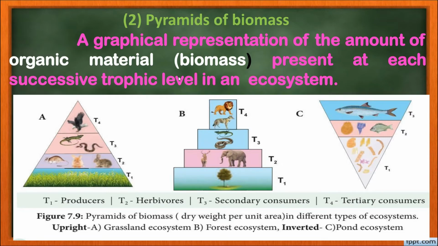The pyramid of biomass will be upright, whereas in the pond ecosystem the pyramid of biomass will be inverted. Why? Because the biomass of the smaller organisms altogether, even if we keep, it will be smaller than the size of the organisms in the trophic level 2 as well as in the case of trophic level 3. So biomass increases in the case of pond ecosystem, and so it becomes an inverted pyramid.